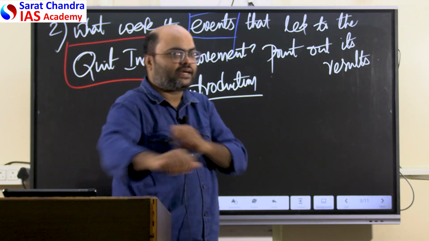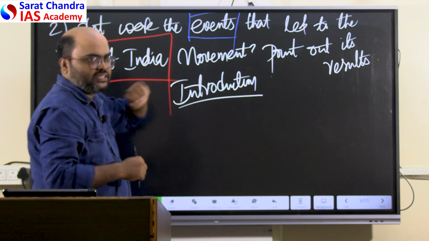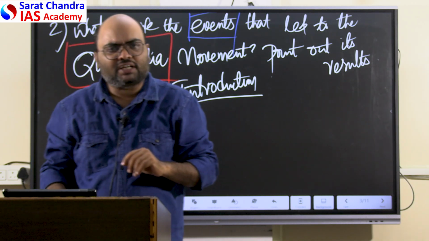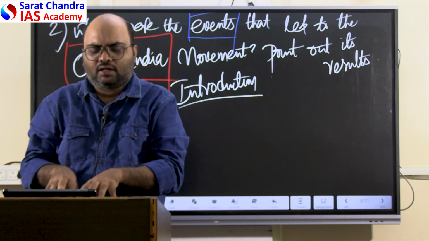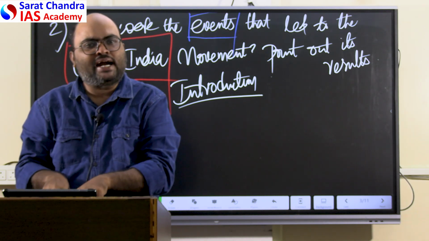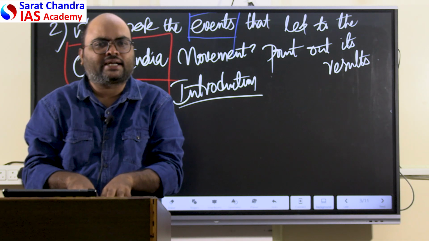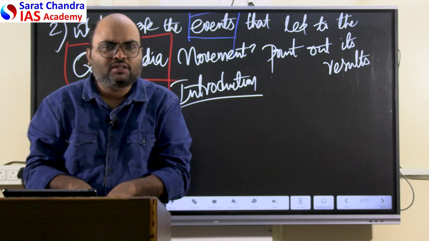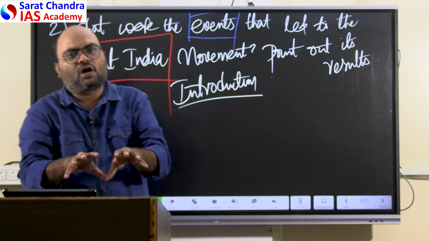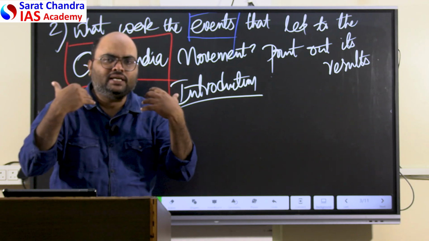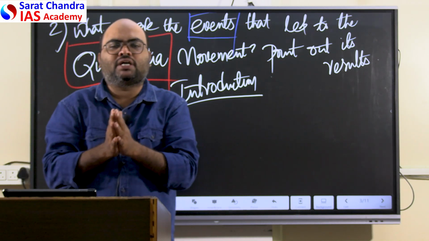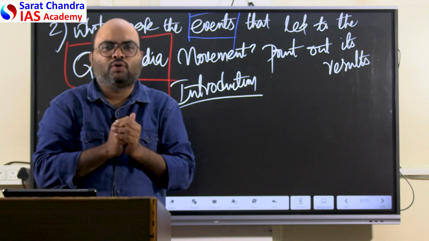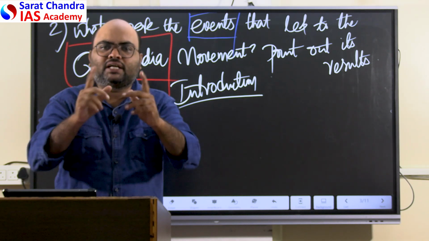Now what is the main content? Now we need to recount the events. So before the Quit India movement, the Viceroy announced unilaterally, without consulting any elected governments of India, where Congress party ministries were in power, that India was also a belligerent nation, that India would also participate in the Second World War in support of the British war effort.